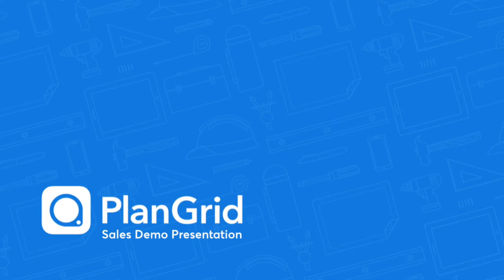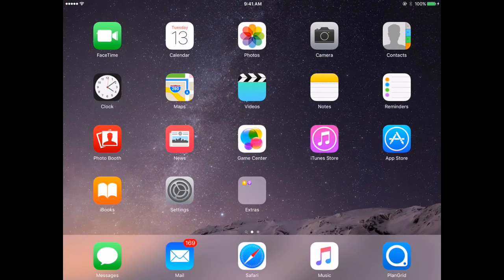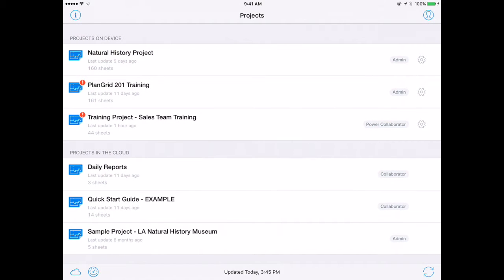So I'm going to be demoing PlanGrid today from my iPad. As I mentioned a few minutes ago, you can use us on any Apple device, any Android device, very soon any Windows device. I happen to be using the iPad today simply because it's the device I'm most familiar with. When I open the PlanGrid app, you can see that there are two sections, projects on the device and projects